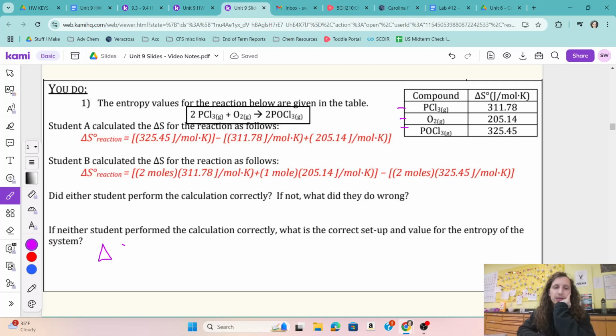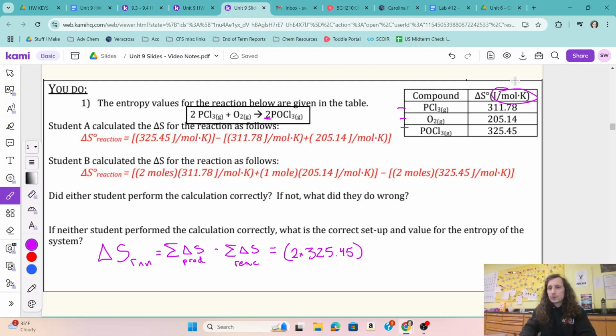I'm just going to write it out here. So delta S of the reaction is going to be the sum of my products. Whoa, that was a terrible sigma. Sum of my products minus the sum of my reactants. Dear God, I'm really losing it, guys. So my products, I've just got the one POCl3, but there's 2 of them. So I'm going to do 2 times whatever the entropy is for that substance, which is 325.45. And I know all of these are in joules per mole Kelvin, so I'm not going to bother writing the units like these students did. That's my only product, right?